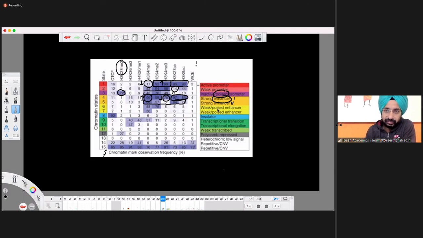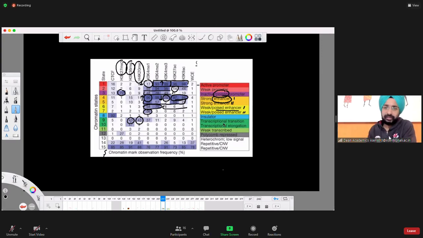Weak enhancer over here, weak or poised enhancer, has less of the acetylation mark, but more monomethylation and dimethylation. And a very weak one, this is also weak 1, weak 2, has only monomethylation, right? Transcriptional elongation: K36 trimethylation is high, and K20 monomethylation, which I didn't speak about, is also high at the transcribed region. Transcriptional elongation only has, so this is the transcribed one, transcriptional transition, that's different. Transcriptional transition is associated with cell line to cell line. Let's not talk about that right now.